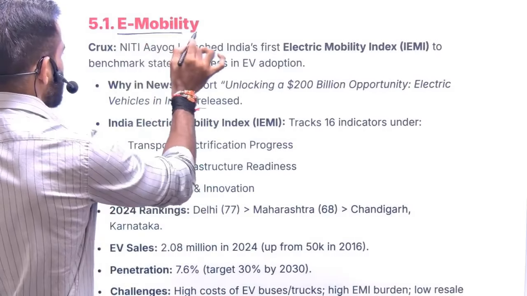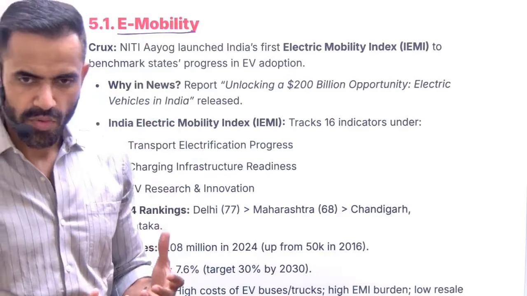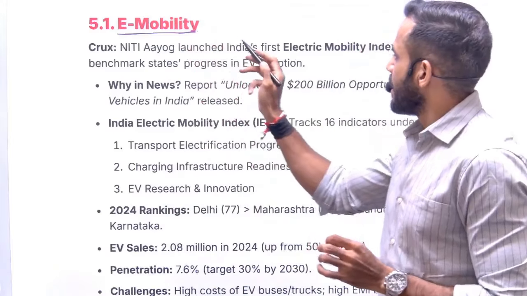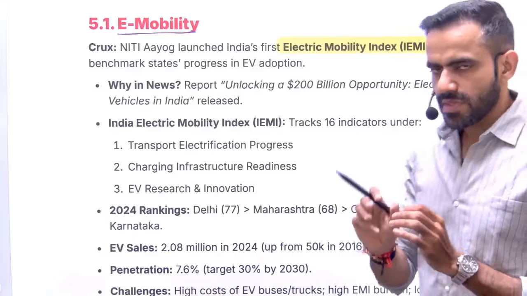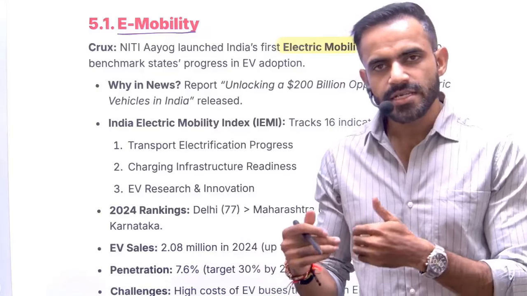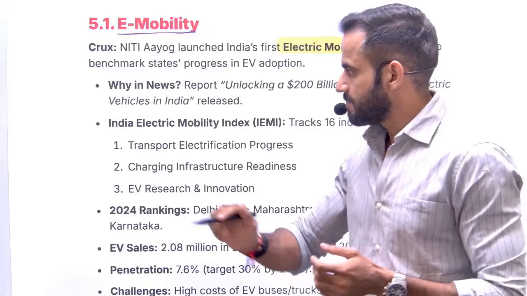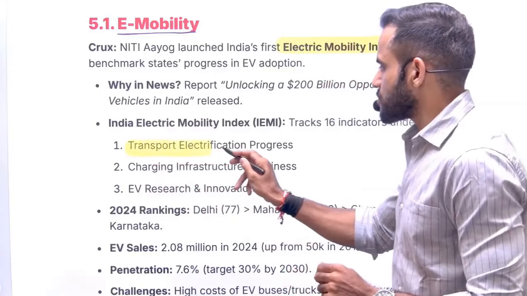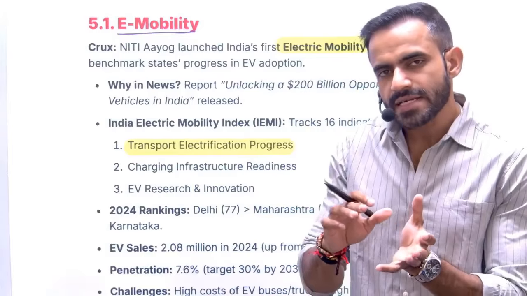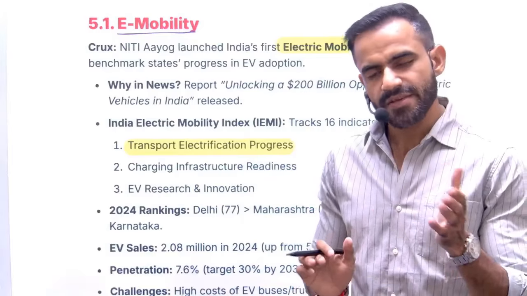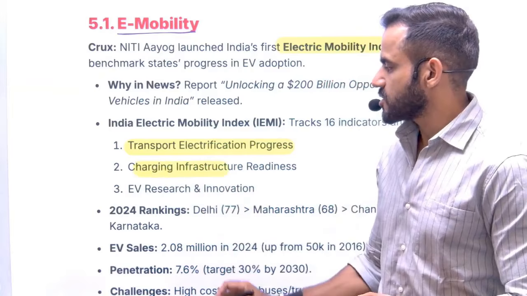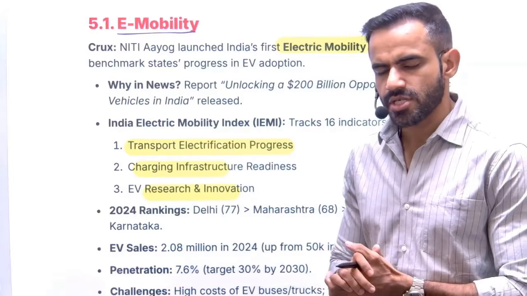Topic is e-mobility. As the name suggests, E refers to electric mobility. So recently the NITI Aayog proposed India's first electric mobility index. So this index will reflect the performance of different states in terms of adoption of electric vehicle. So there are three major parameters. One is transport electrification process. That means to what extent state has taken step to electrify its transportation network. In a very simple sense, how much is the adoption of EVs? Second parameter is going to be charging infrastructure, and third is going to be R&I, that is research and innovation.